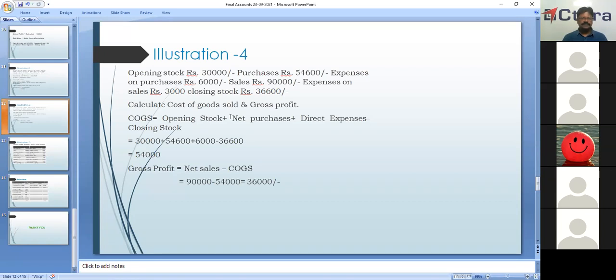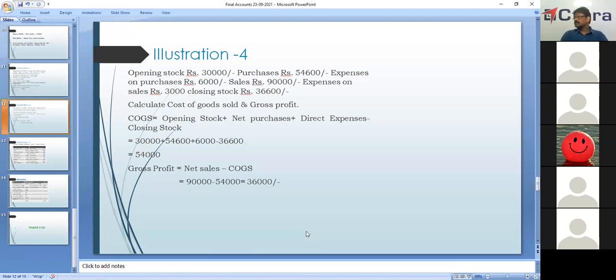Okay. Then next, what we have to find out? Gross profit. The formula for gross profit is net sales minus cost of goods sold. Net sales is equal to how much? We have 90,000. Net sales is 90,000. And then we have cost of goods sold, that is minus 54,000. The gross profit is equal to 36,000. Okay. The gross profit is equal to 36,000.